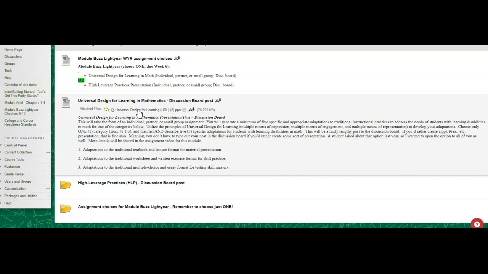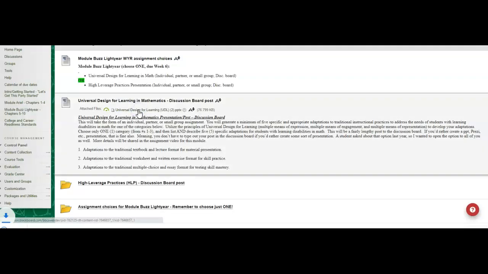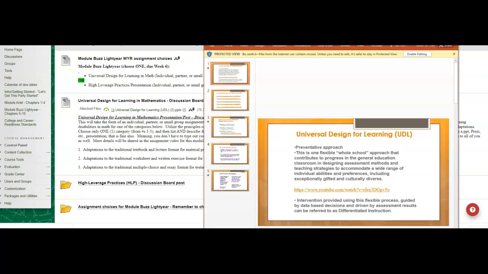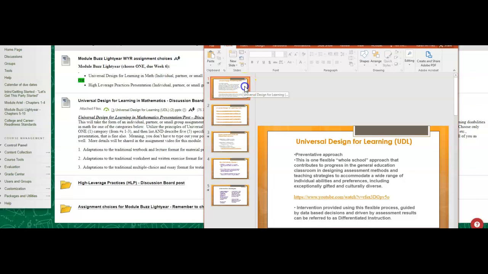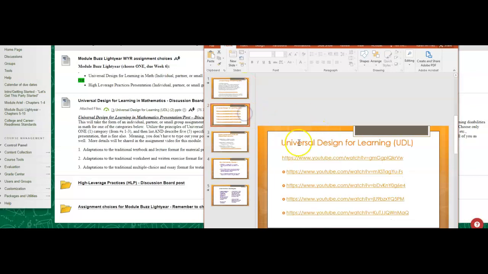So if you're not familiar with universal design for learning, let me see if I can open it. Things always kind of get hidden in my screen over here. So again, remember, anytime you see this protective view, you might have to click enable editing to make sure that you can see the PowerPoint. But again, it's just a couple different slides. I don't know why it's way down there. That's kind of funny. There are some links.